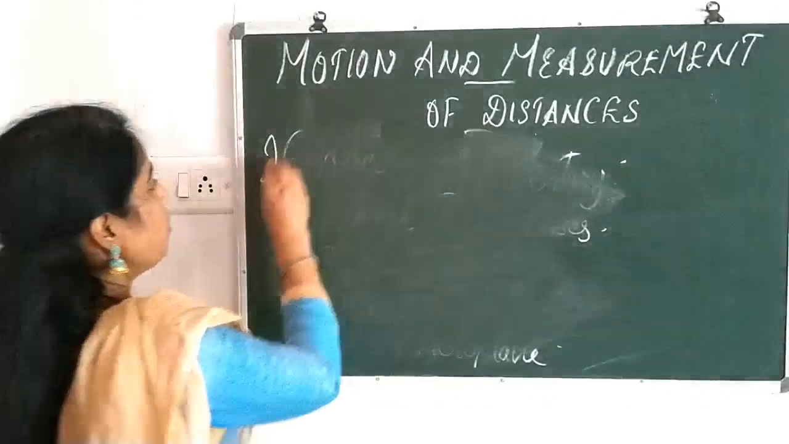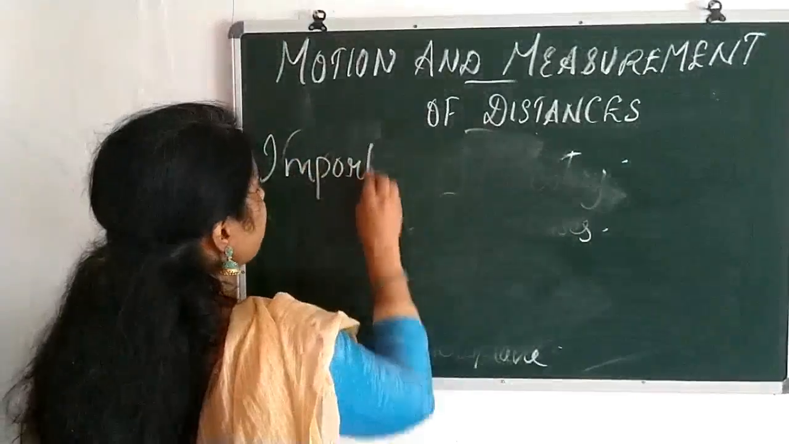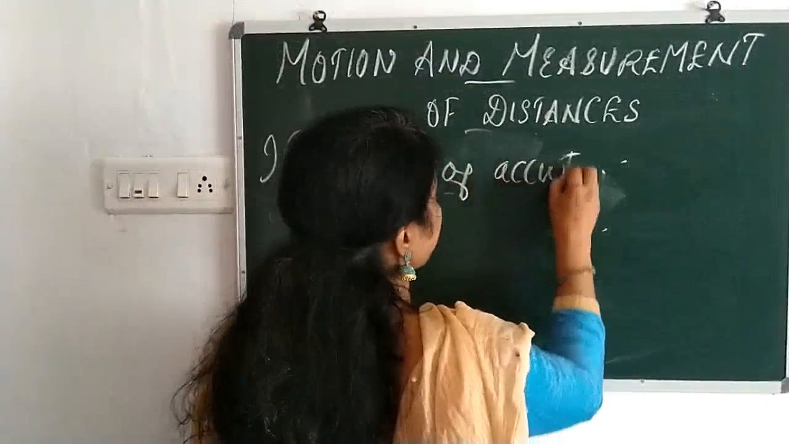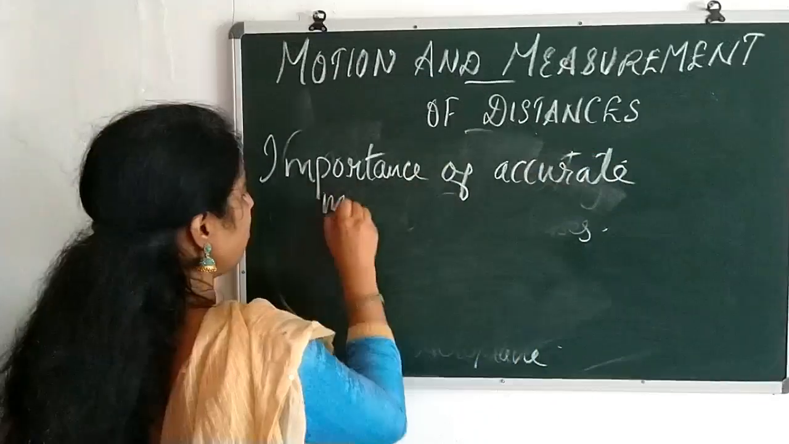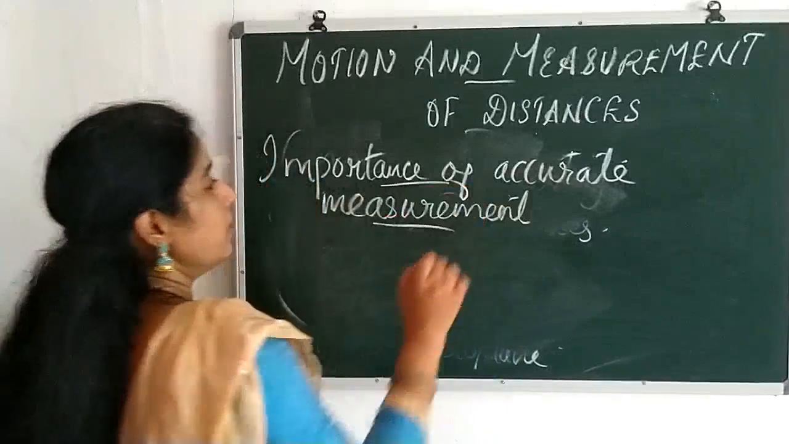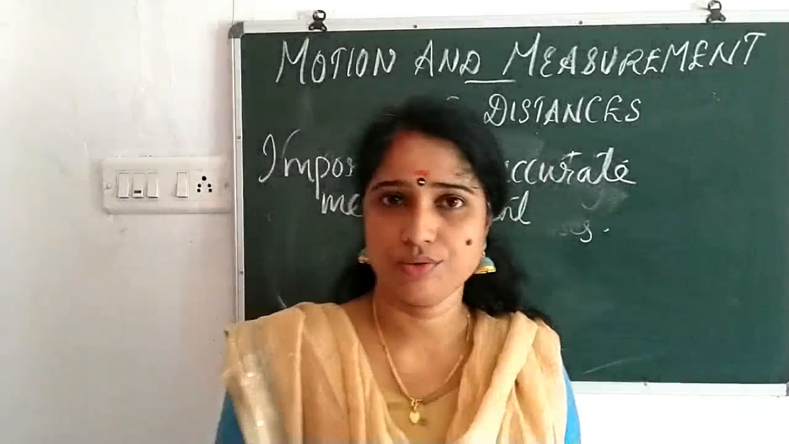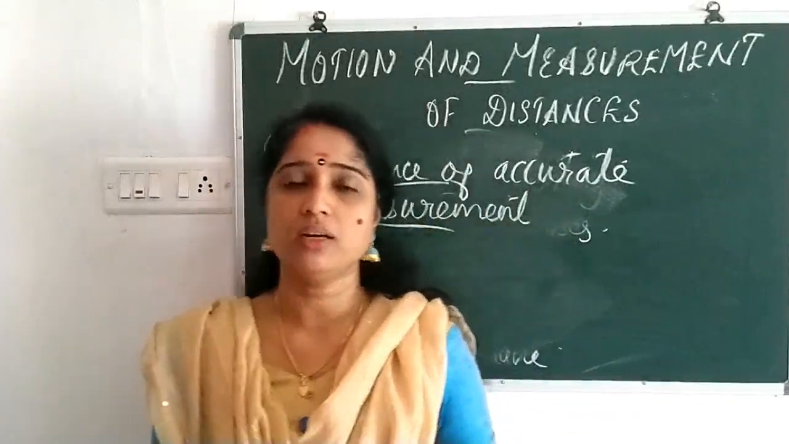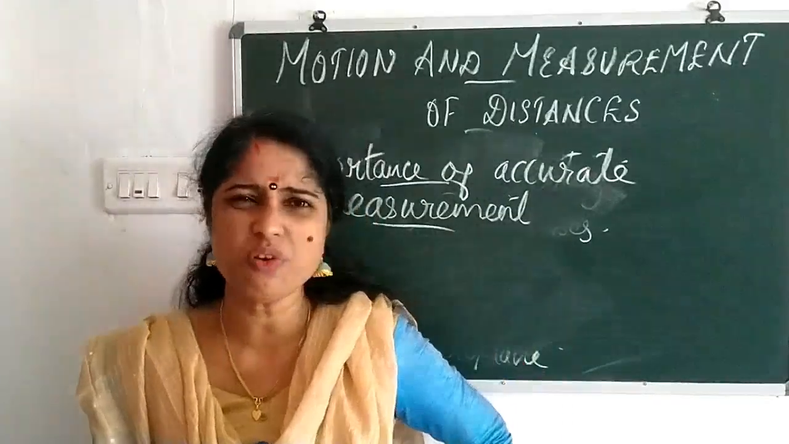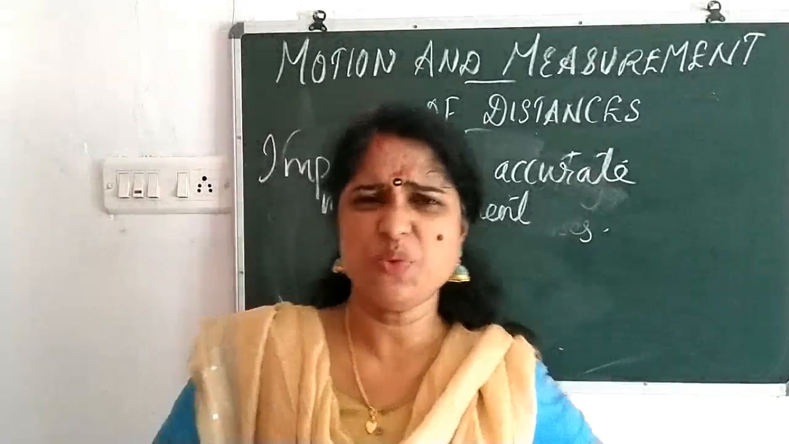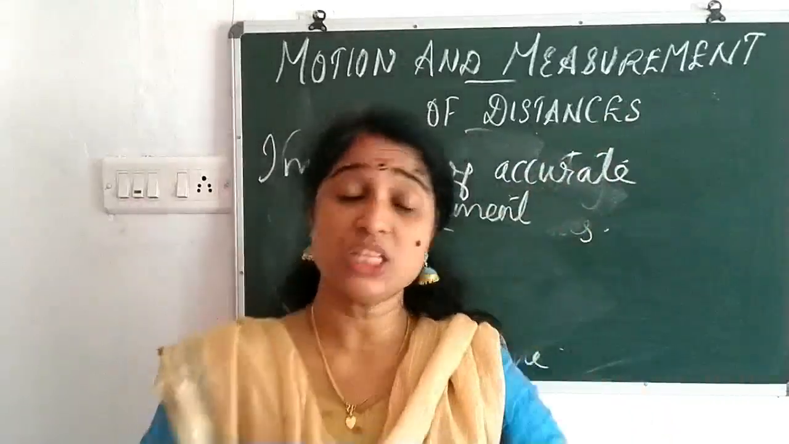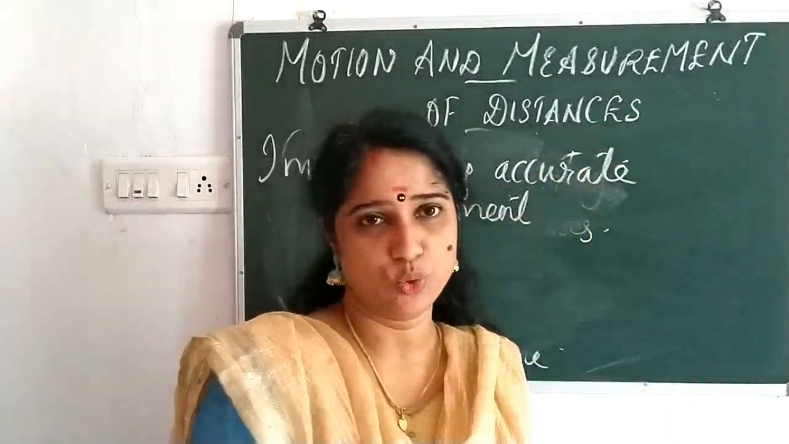So first we can move on to the importance of accurate measurement. Accurate means what? Correct. If you want to stitch a cloth, if you go to the tailor or she comes to you, she wants to take the correct measurement, isn't it? Then only you will be happy to wear such a dress. If it is very loose or very tight, do you want to wear such a dress? No. So measurement is very, very important. A simple example only I told you now.